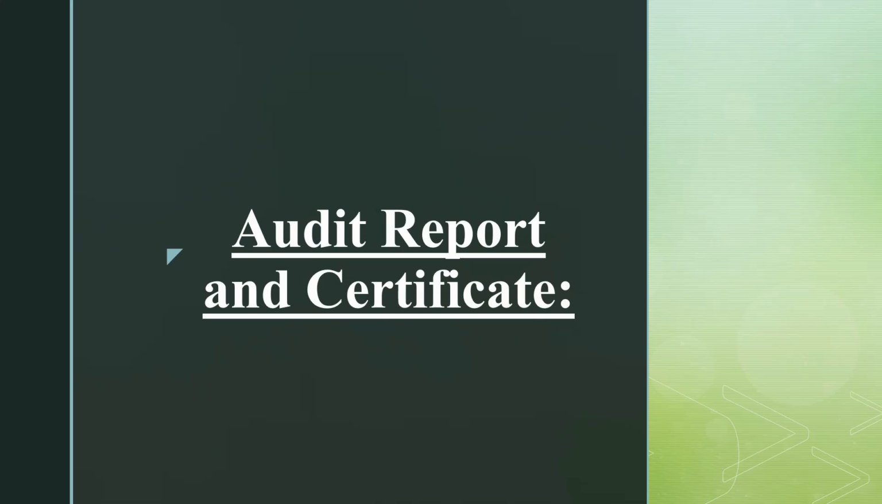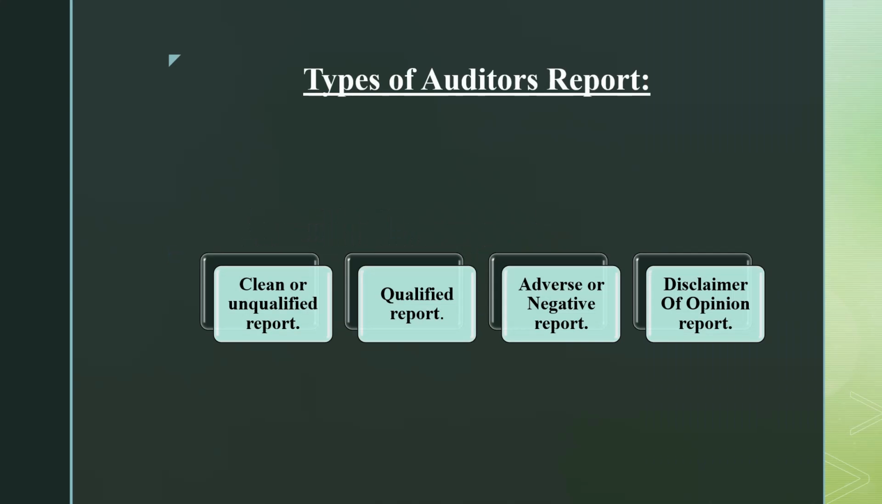There we have studied about the meaning, definition, features, objectives and essential qualities of an audit report, and the differences between audit report and certificate. In this video we will be discussing the various types of audit report issued by the auditor. So there are four types of audit report. First is clean or unqualified. Second is qualified audit report. Third is adverse or negative audit report. And fourth is disclaimer of opinion report. Let us discuss them one by one.